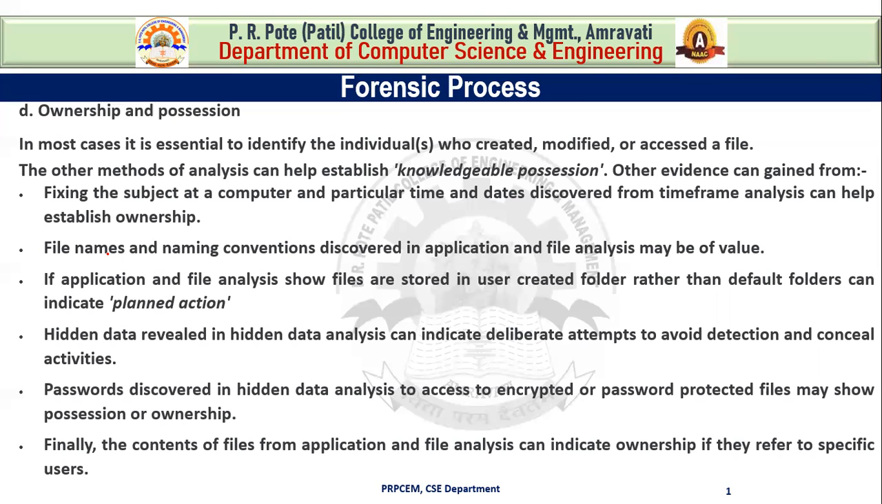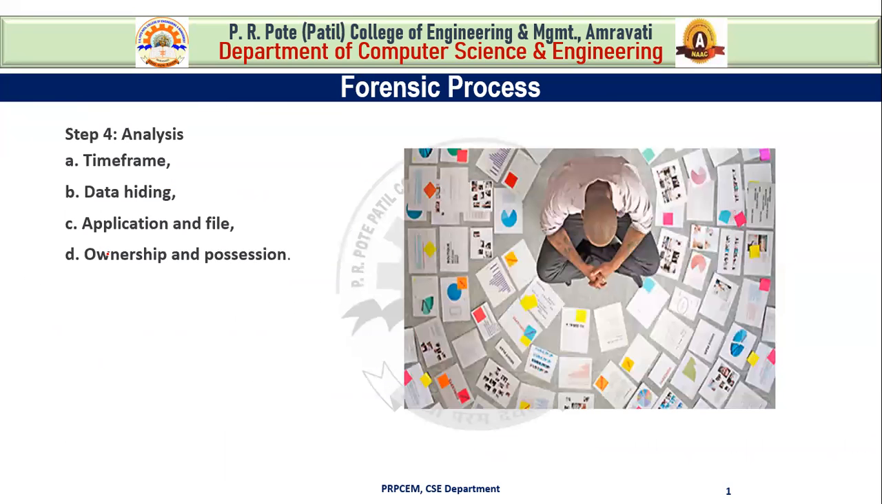Then the next point is that passwords discovered in hidden data analysis, used to access encrypted or password protected files, may show possession or ownership. And finally, the contents of files from application and file analysis can indicate ownership if they refer to specific users. So this is about ownership and possession. Now here we are discussing step 4, that is analysis: time frame analysis, data hiding analysis, application and file, ownership and possession. These four are the types of this analysis process.